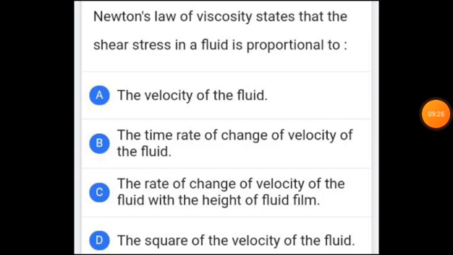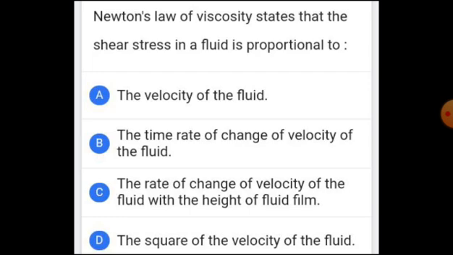This is the second question, which is from our topic fluid mechanics. Okay, this type of question we have already seen in task 1 itself. Just apply your knowledge here. Newton's law of viscosity states that shear stress on a fluid is directly proportional to what? We know that already, I have explained this in task 1 itself, that shear stress of a fluid is directly proportional to